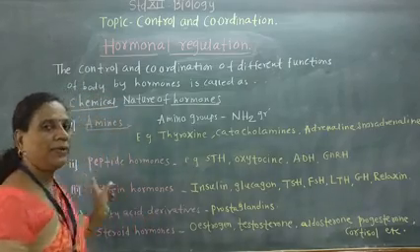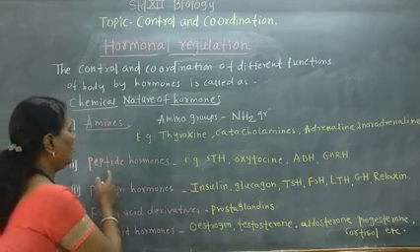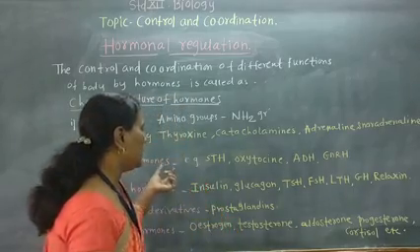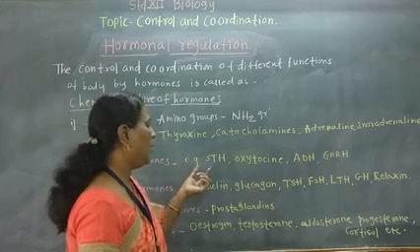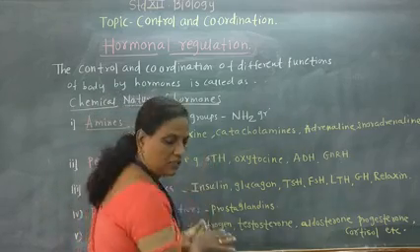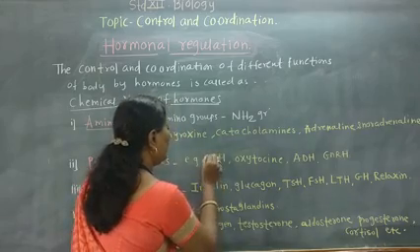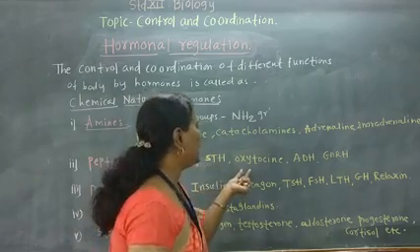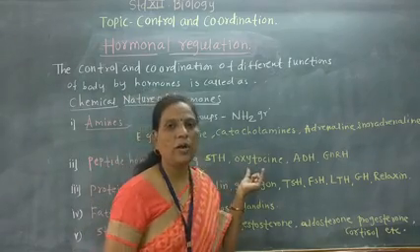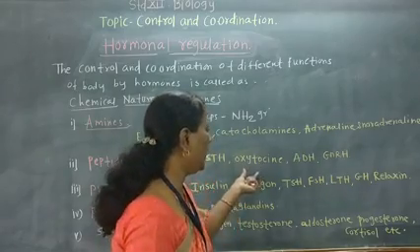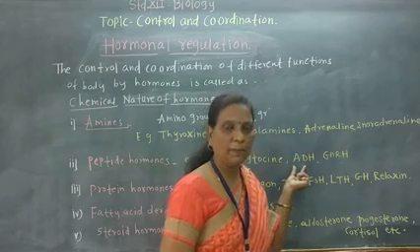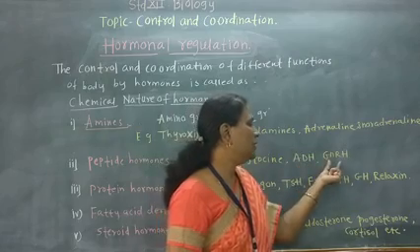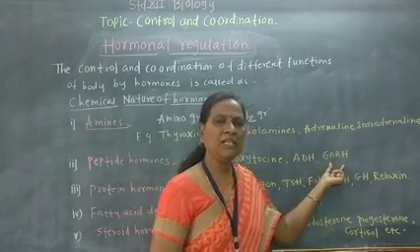Next type is the peptide hormones. Peptide hormones are long or short chains of amino acids. Examples of peptide hormones are STH, the somatotropic hormone, that is the growth hormone. Then oxytocin, which is also called the birth hormone. ADH, the antidiuretic hormone or vasopressin. And GnRH, the gonadotropic releasing hormone.